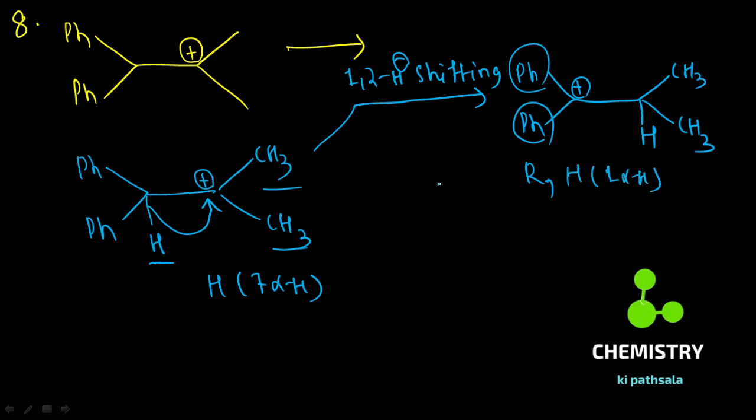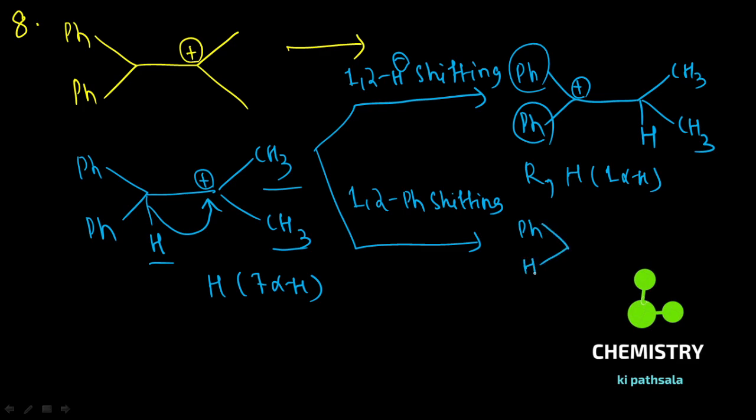But if I shift the phenyl group, 1,2-phenyl shifting, what I will observe here is Ph is there, H is there, and you will get Ph here and CH3 here and CH3 here, formation of a new carbocation here. It will be stabilized only by resonance, and hyperconjugation of how many hydrogens?